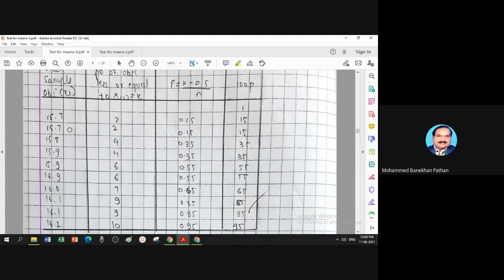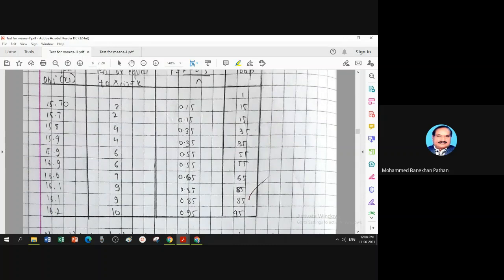Now let us take 15.7. How many observations are less than or equal to this? The answer is this one and one more. So this is replaced by 2. 2 observations less than or equal to itself. 15.8. How many observations less than or equal to 15.8? That is written as 4. 15.9, 4.